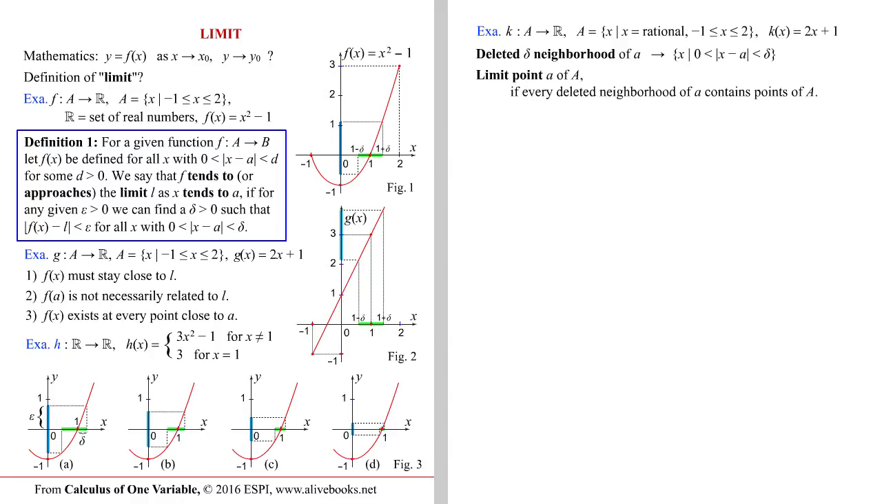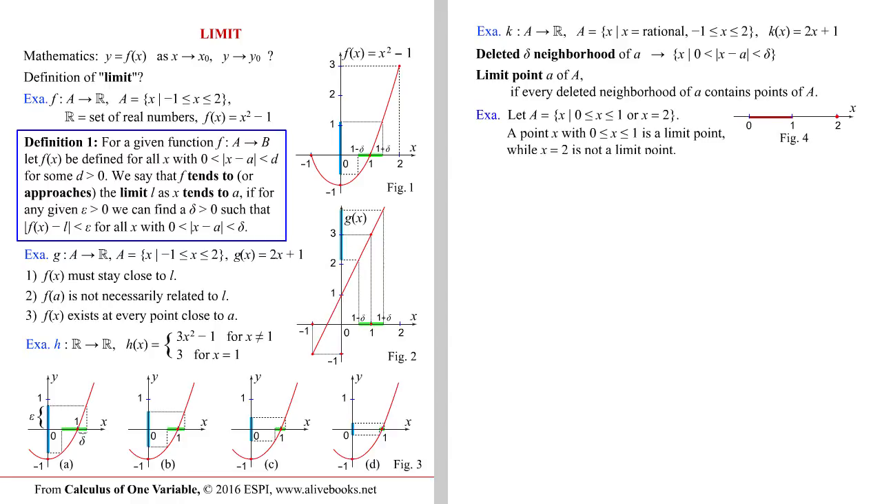Let us give an example in figure 4. The set capital A contains all the points of the real axis from 0 to 1 included, and the isolated point 2. Every point of the interval from 0 to 1 included, is a limit point. The point 2 is not a limit point.